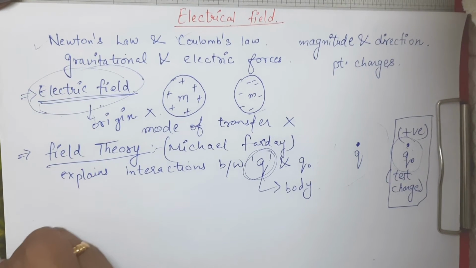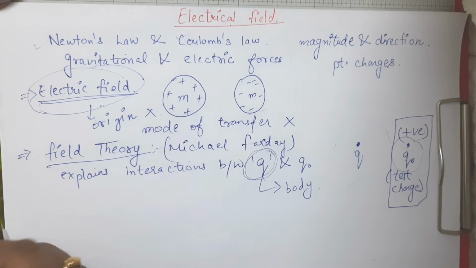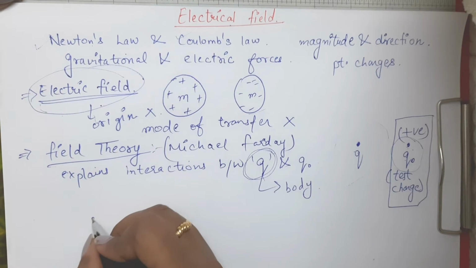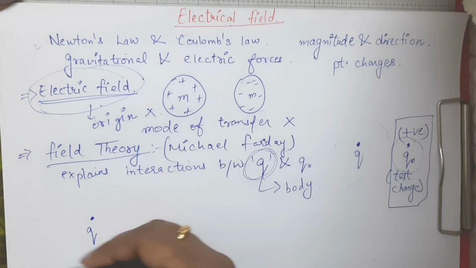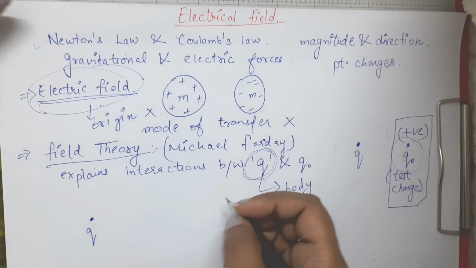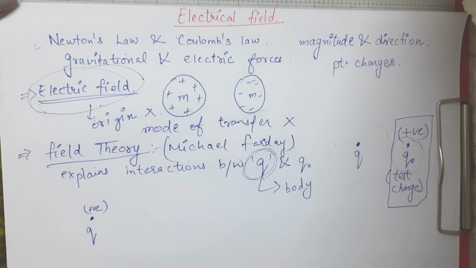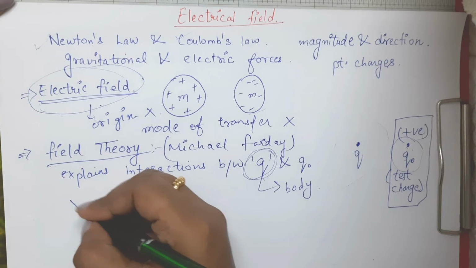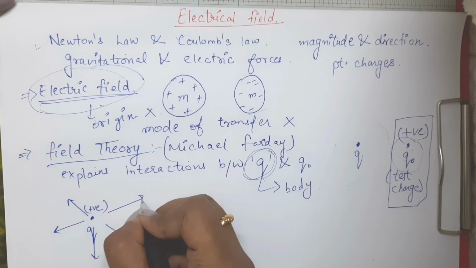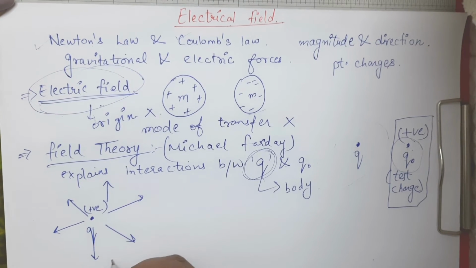Now the question arises, what is electric field? We are talking about electric field, but what is it? Now electric field intensity: suppose at any given point we have a charge q. It has some sort of electric field. So now I'm going to tell you about the directions of electric field. Suppose here we have some positive charge q. For a positive charge, the electric field lines are radially outwards, by convention.